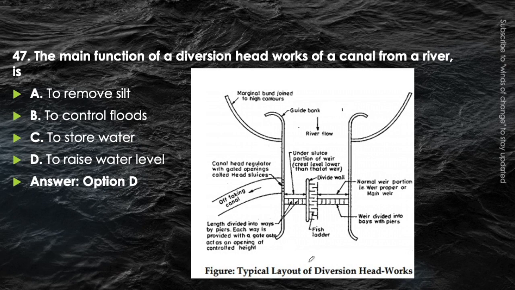This is the diversion headwork which will be provided. In the diversion headwork you can see here the water is flowing from this direction, okay, and now it will get obstructed because of the presence of a weir here. Weir is provided in the transverse direction of it. Now because of this weir the water level will rise here, and through that rise in the water level we can take the excess water to the canal, to the off-taking canal. Okay, there is a canal head regulator which is provided, and this is the divide wall which is placed in the transverse direction of the weir. Okay, so this is a typical layout of the diversion headwork.